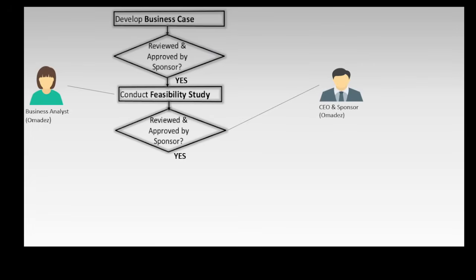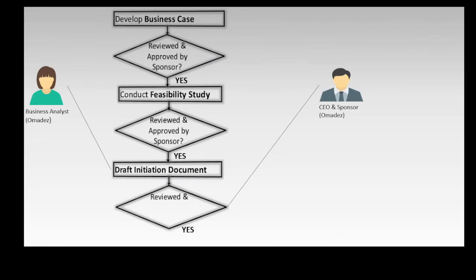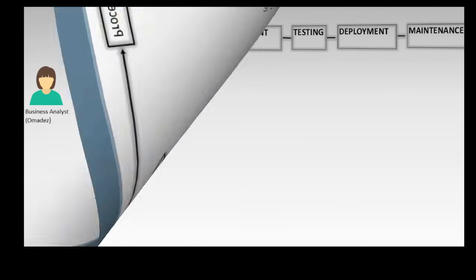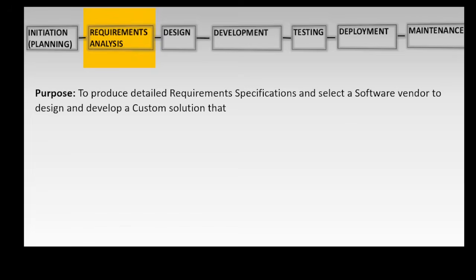Once the feasibility study is approved, the business analyst will draft the initiation document. If this document is authorized by the sponsor, the business analyst will proceed to the requirement analysis phase. And the purpose of this phase is to produce detailed requirement specifications and select a software vendor to design and develop a custom solution that will satisfy the business need of Omanders.